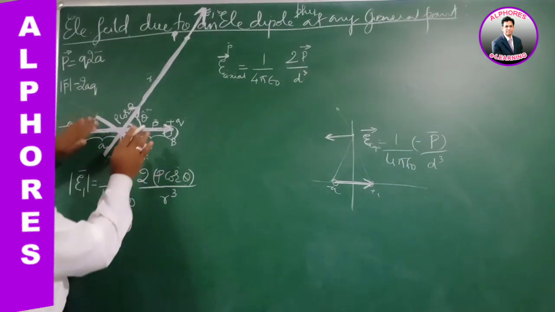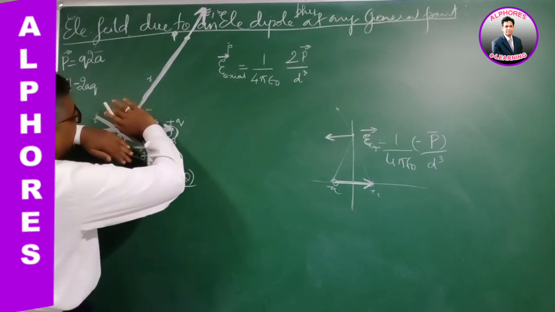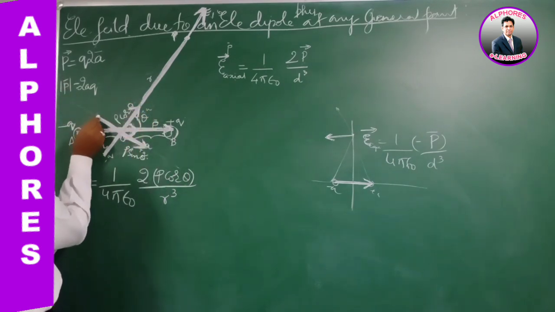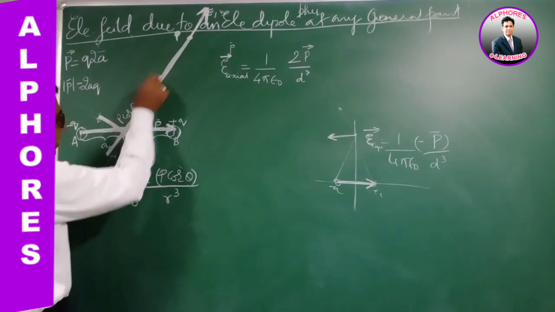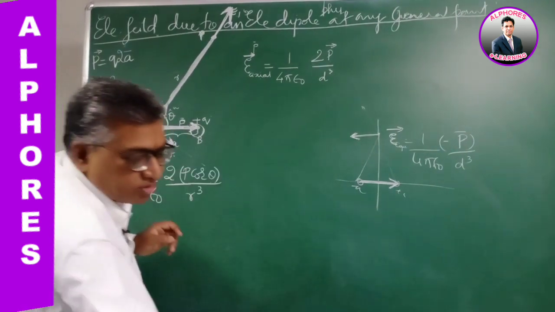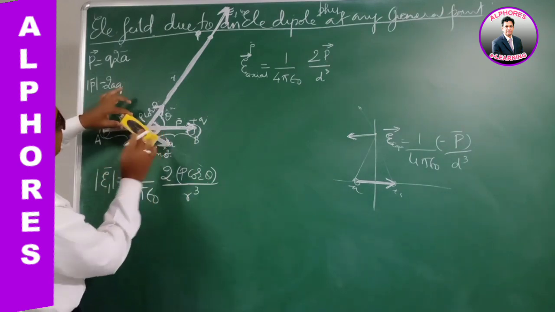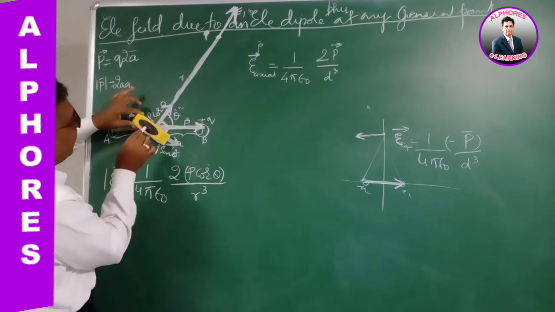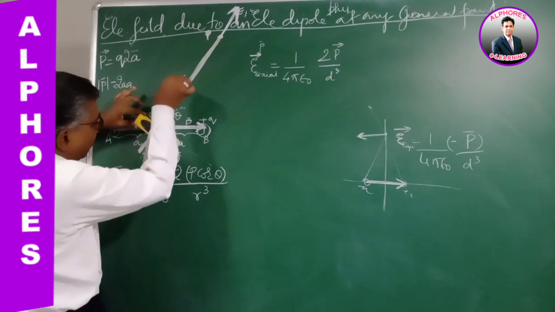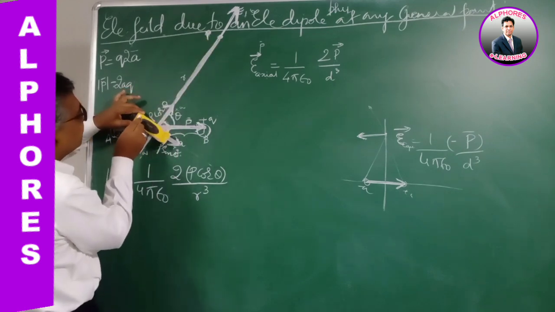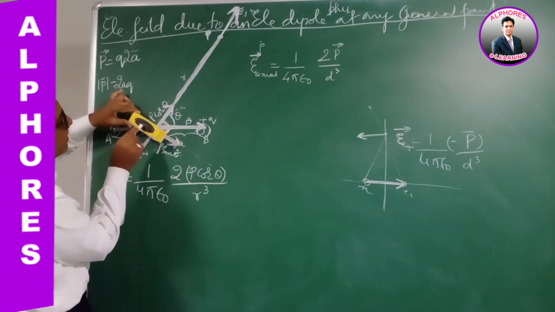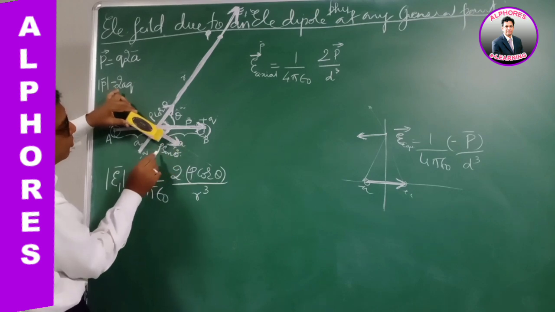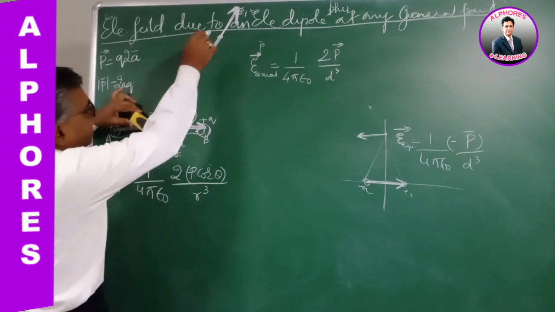Now forget all the remaining components. Let's not take all these things. Let us imagine only this dipole. It's a dipole of dipole moment P sin theta, right? Our point of concentration P lies on its equatorial line. Suppose I imagine this is the dipole, and our point lies on its equatorial line. This is minus q and this is plus q. So our dipole moment vector will be in this direction. Its dipole moment is P sin theta. So the point P is at a distance r.